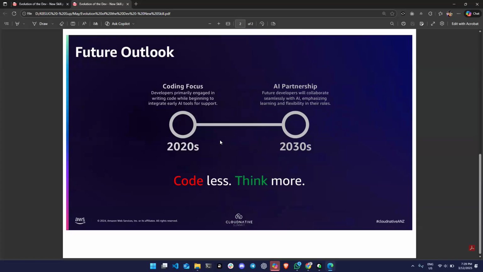AI will be really there. Code less, think more. Use AI to really argue with you. I always start with, okay, let's brainstorm something. What is the tool? What is the best tool? Why do it this way? And then you let the AI do the thing. And I believe next year will be the year of the robots. The robots are coming, you know? They are coming. Be aware.